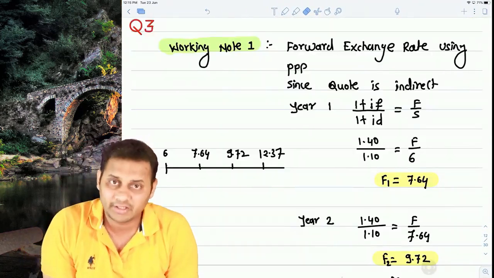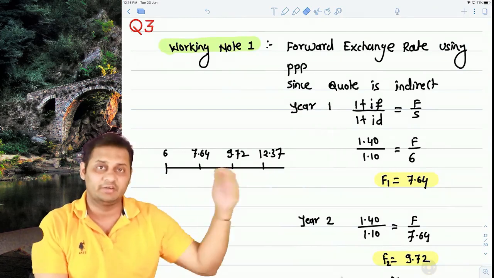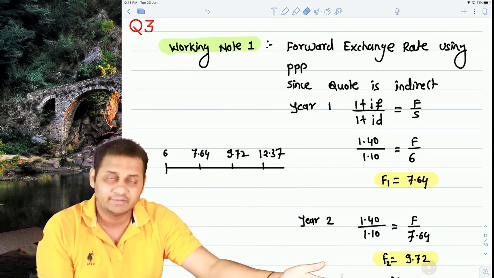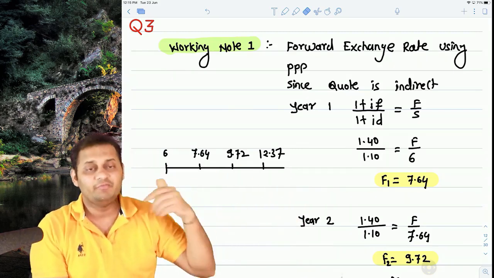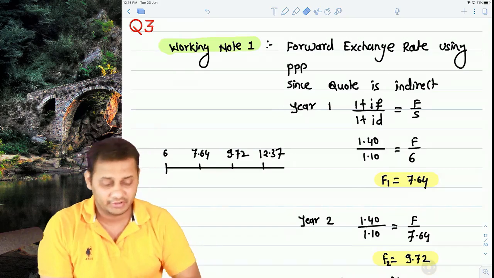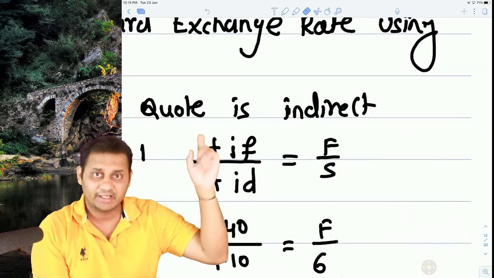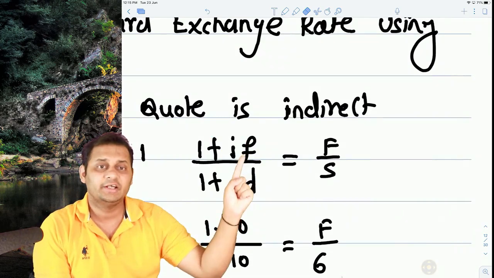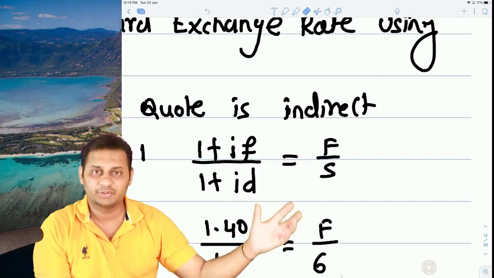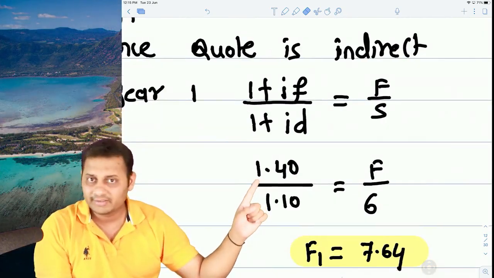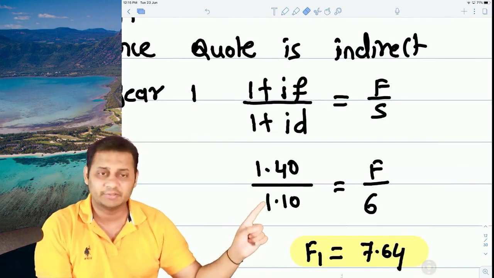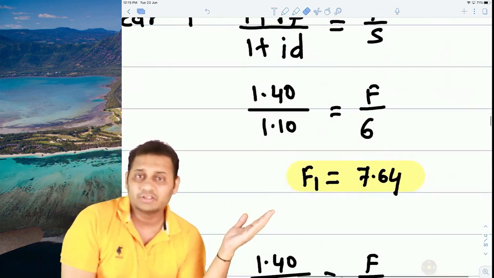First of all, we started by calculating the exchange rate of every year, because we have to convert the African Rand into rupees as the question suggested. So we need exchange rates of every year. We use the purchasing power parity theory to calculate the exchange rate, but the quotation was given as indirect, and we learned that if the indirect quotation is there, inflation of the foreign country should be written in the numerator. So we put the foreign country's inflation, 40%, over the domestic country, India's inflation, 10%, with F by 6. So this is the first year's forward rate.